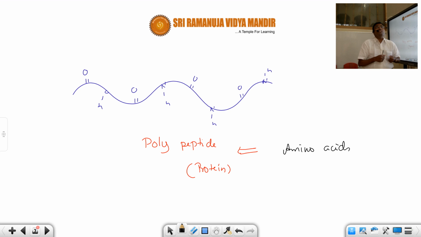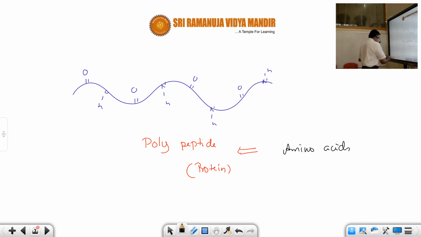Non-essential means you have to supply them through diet. And you know very well during this health crisis of COVID, glycine is being attacked actually. That is one of the prime reasons we have to give certain amino acids to have a strong immune system.